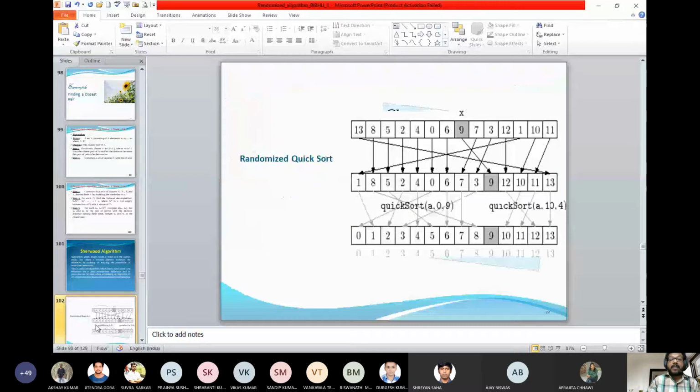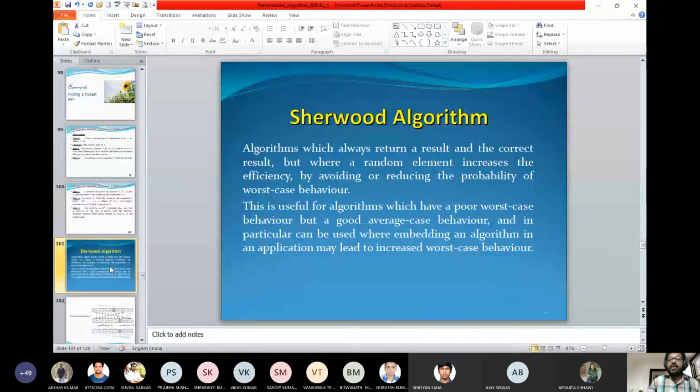Okay, now we'll come to the third category of algorithm, that is a Sherwood algorithm. So a Sherwood algorithm is a randomized algorithm that always returns a result and the result is correct. So in general, if we are looking at designing a Sherwood algorithm, then the acceptability of the randomized algorithm will be more.